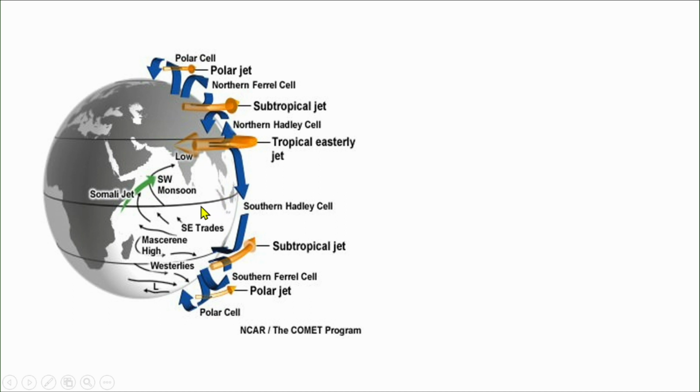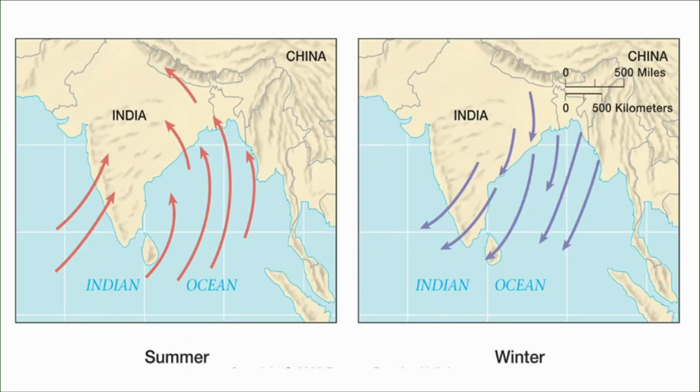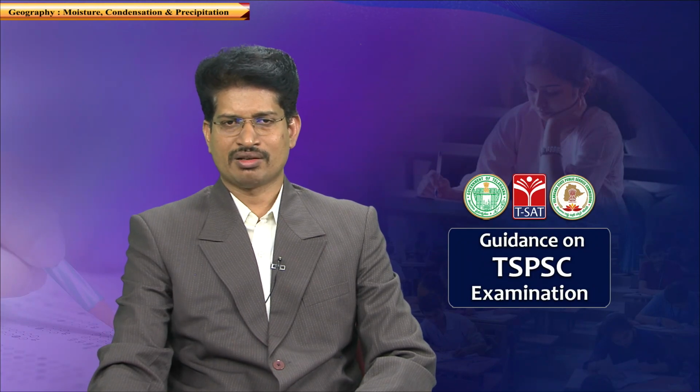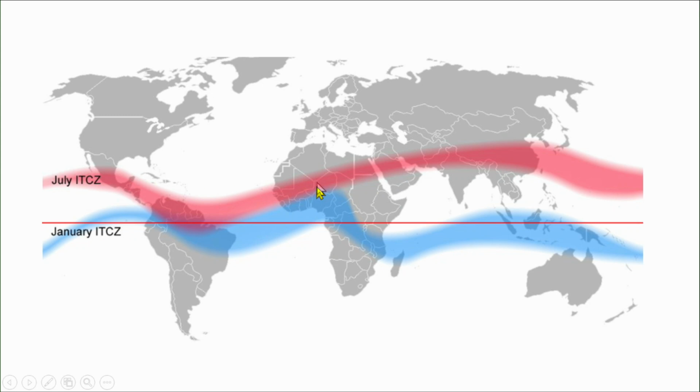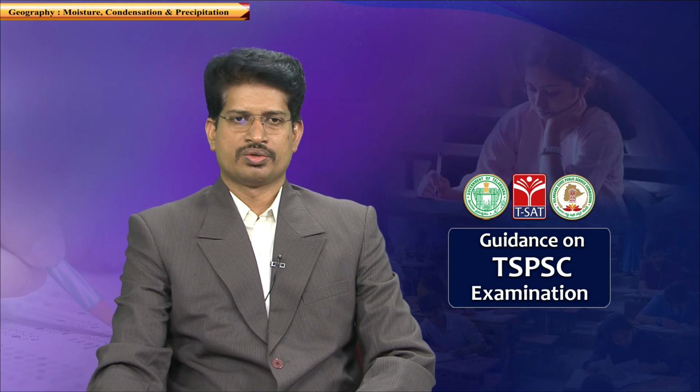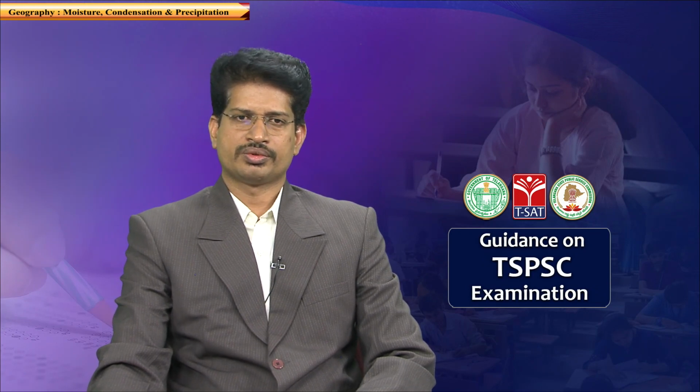Apart from the shift of the ITCZ, the low pressure trough created at the Tibetan plateau further strengthens the monsoons, because the dominance of landmass creates more low pressure. The ITCZ, the red line, is shifted more to the north in the summer when compared with the blue line of the ITCZ during the winter season. So these are the apparent migrations.